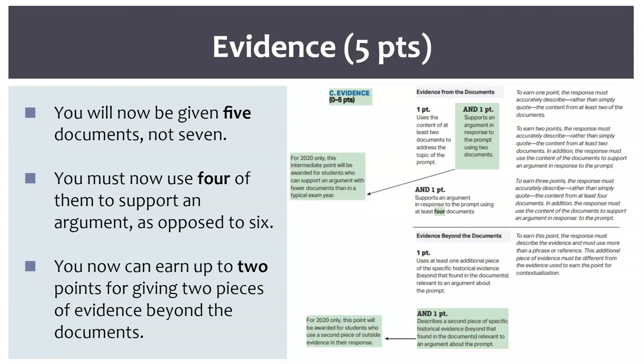You're now only being given 5 documents for your DBQ, not 7, and you only have to use 4, not 6. However, you can also earn up to 2 points for outside evidence by giving 2 pieces of outside evidence beyond the documents. There's also an additional point added in that you'll find it very easy to earn. As long as you can use 2 documents, you actually earn an additional point. This means that this additional point, the and 1 point, at the very top of the AP rubric up here, is actually just very easy to earn, added in, and is mostly only beneficial to students.